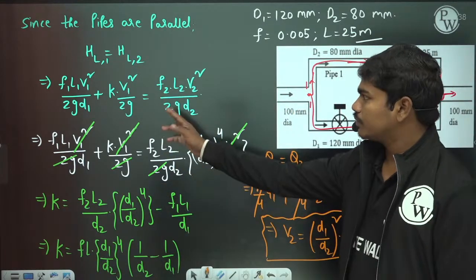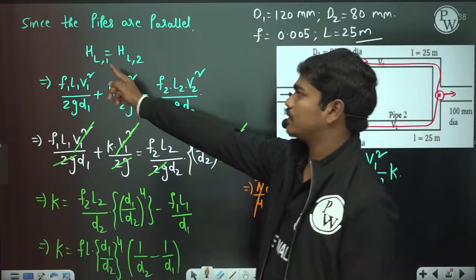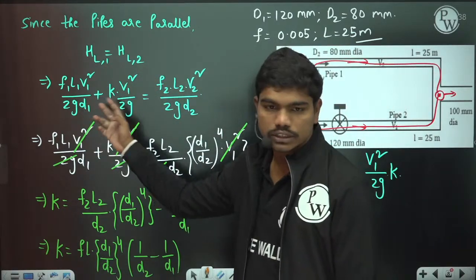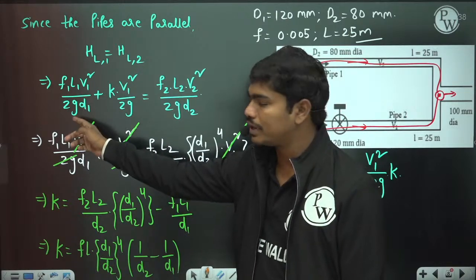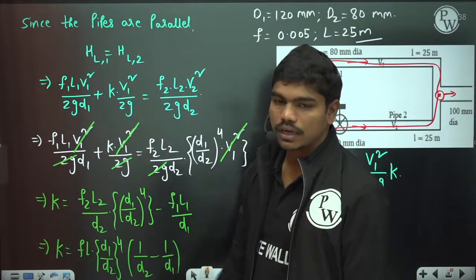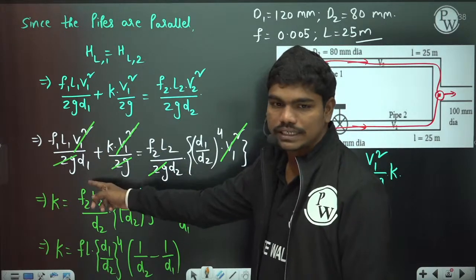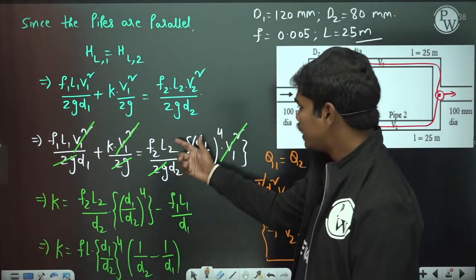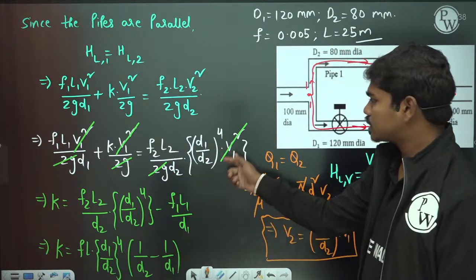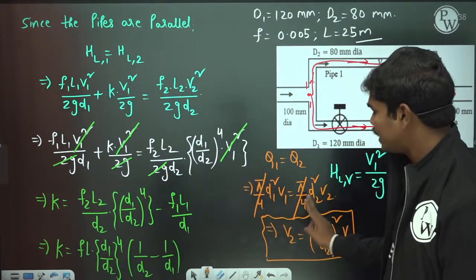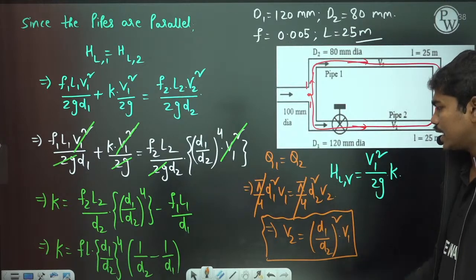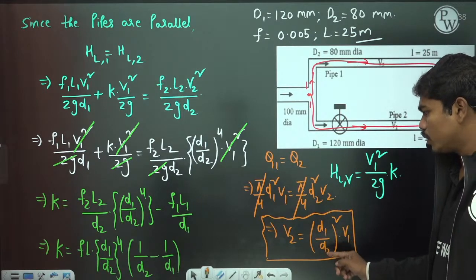We have just equated the losses. The loss at the first section is equal to the sum of the losses of these two, one due to the motion of fluid in the pipe, and second due to the loss at the valve. So F1 L1 V1 square by 2G D1 plus this quantity is equal to F2 L2 V2 square by 2G D2. We converted V2 in terms of V1: V2 is equal to D1 by D2 whole square times V1.